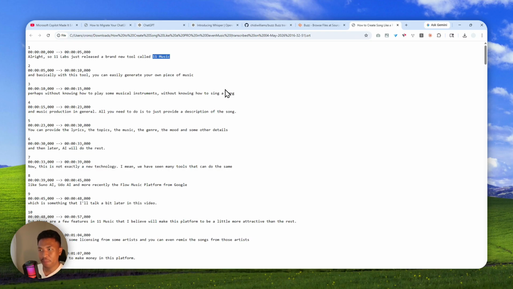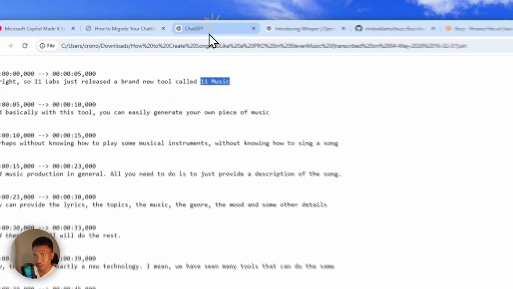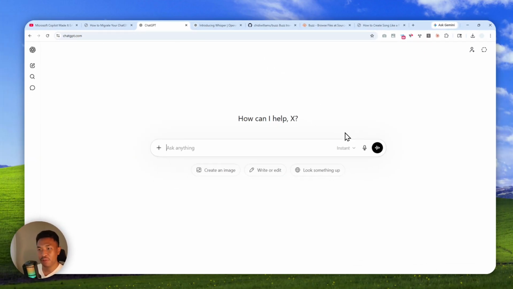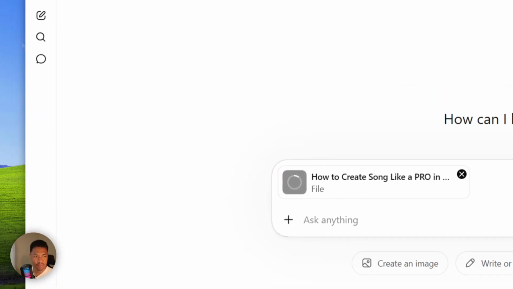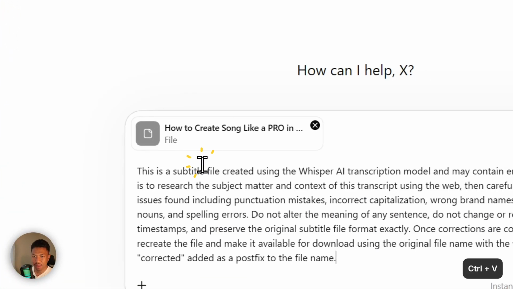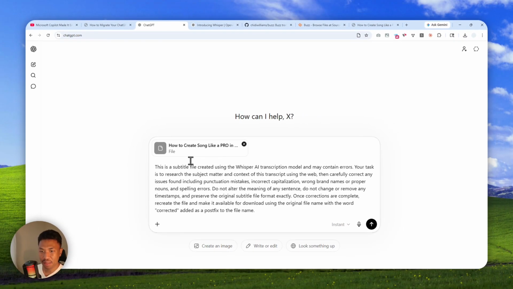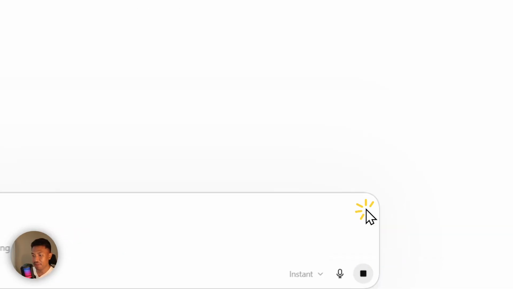So how do we fix this problem? Well, for that, unfortunately, we need access to the internet, because there is no way AI would know every single new thing on the internet. So for that, we need to rely on a cloud-based AI model or service like ChatGPT. Now, I'm going to open ChatGPT and I'm going to upload that SRT file. And after that, this is the prompt that I'm going to use.